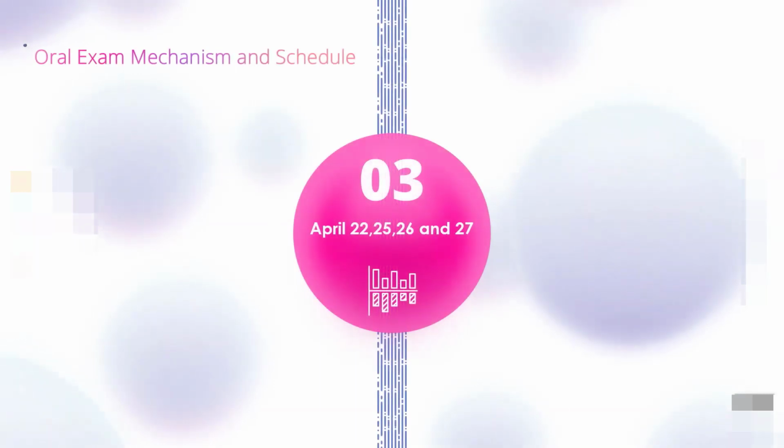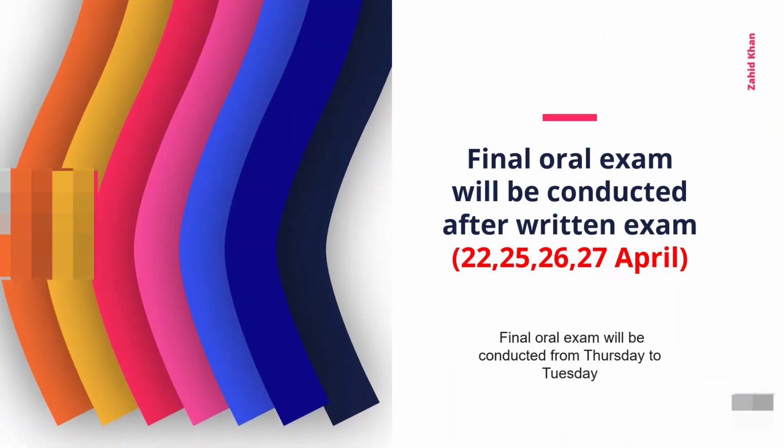The third thing I'm going to tell you about is the oral exam mechanism and schedule. The oral exam will be conducted after the written exam. As I told you in the beginning, there are 2 parts of the final exam. The first one is the written exam and the second is the oral exam. The oral exam is further divided into two parts. The first one is speaking and the second is presentation. I will explain in detail.